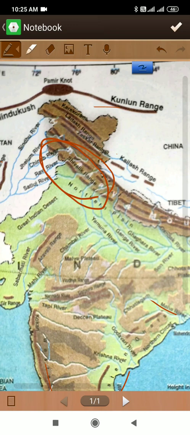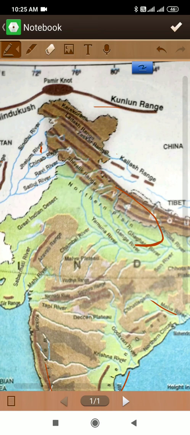The old alluvial plain is called Bangar. So this plain, we can say this area, is Bangar. Due to the consistent deposition, it developed a terrace shape which is at a higher level than the floodplains. New sediments of flood are called Khadar. So where there are new sediments every year, every time there is a collection of new sediments, this area is known as Khadar.